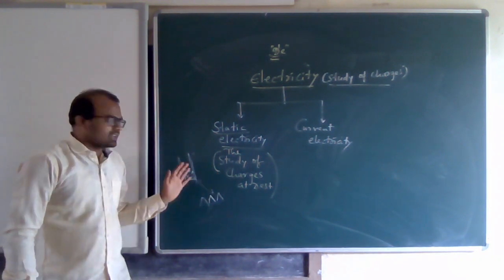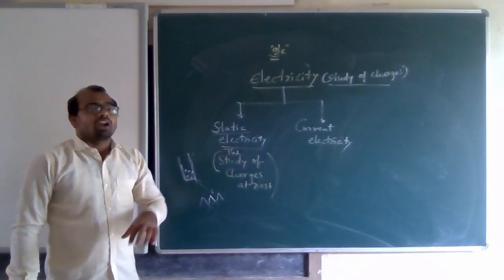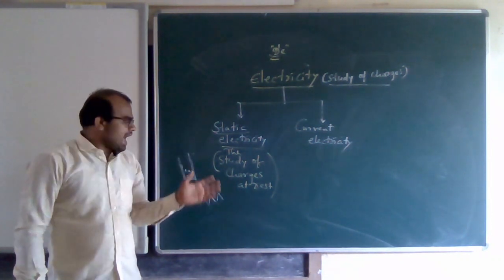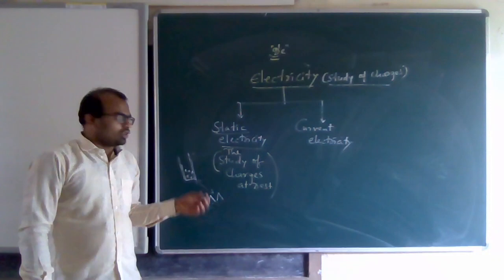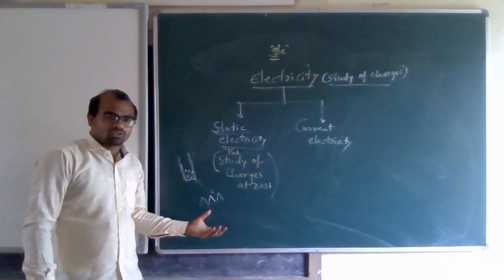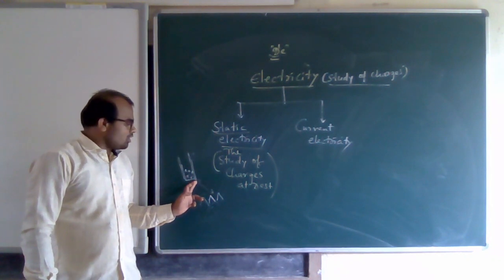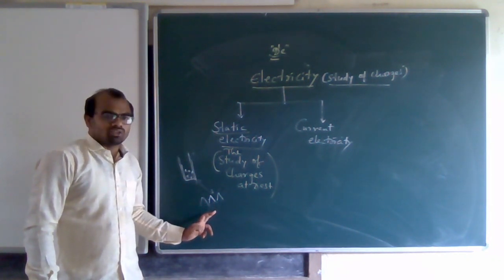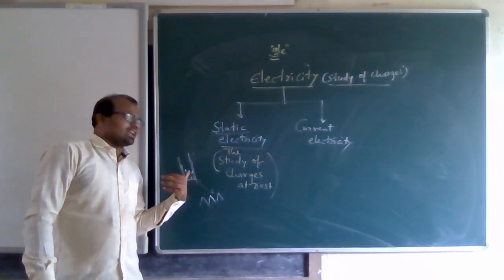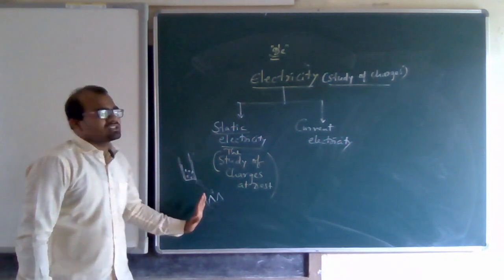As I explained, if you rub a comb into your hair, the electrons in the comb get charged, but they are at rest. When the comb is touched or brought near the paper pieces, in which electrons and positive charges are present, the positive charges of the comb attract the negative charges of the paper piece, and the positive charges of the paper piece are attracted by the electrons of the comb. Hence there is a force of attraction, and that is static electricity.